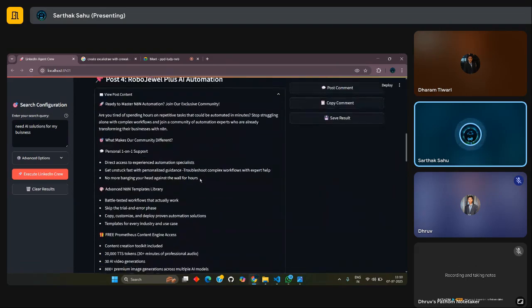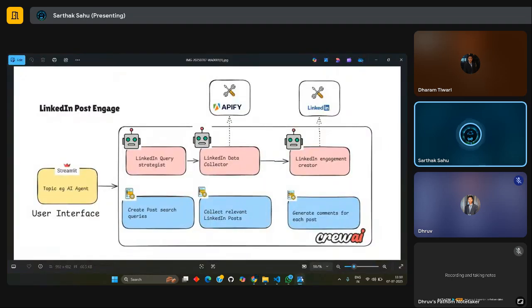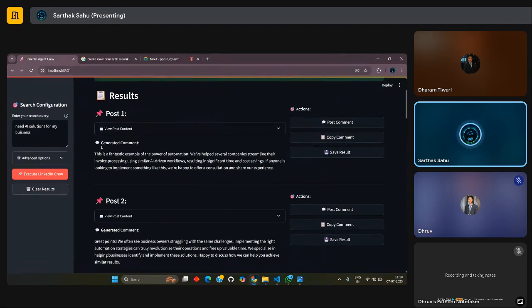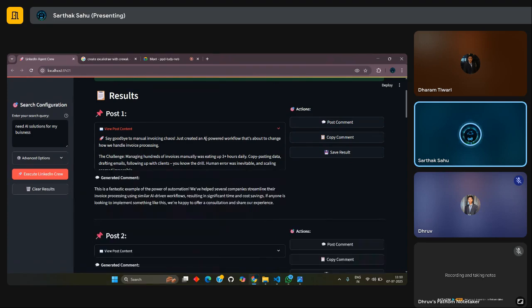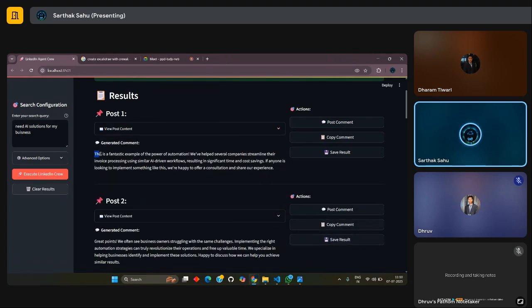Then there is the LinkedIn engagement creator, which generates comments for these posts. As you can see, this was a post about saying goodbye to manual work with an AI-powered workflow, and see how beautifully it has created a comment: This is a fantastic example of the power of automation. We have helped several companies streamline their invoice processing using a similar AI-driven workflow, resulting in significant time and cost savings.